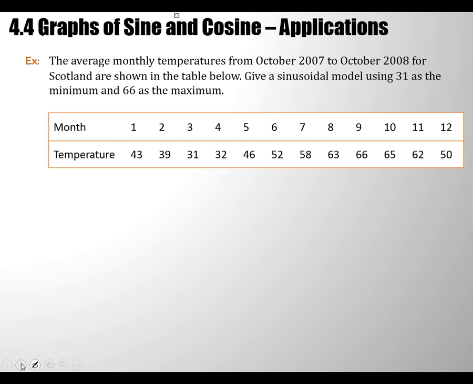The average monthly temperatures from October 2007 to October 2008 for Scotland are shown in the table below. Give a sinusoidal model using 31 as the minimum and 66 as the maximum.